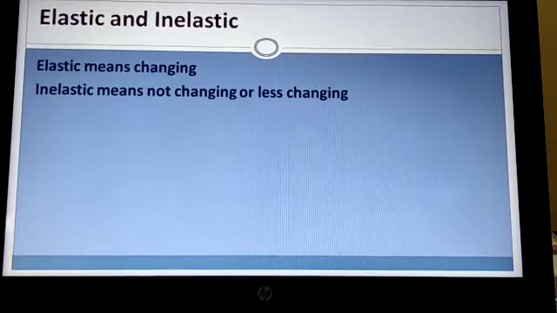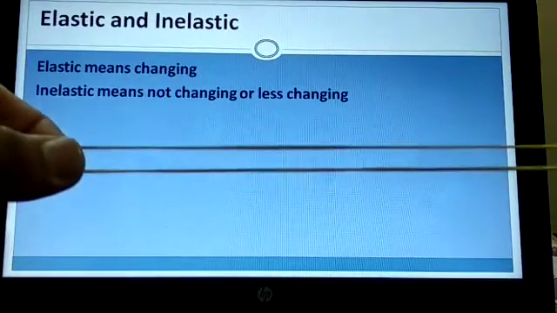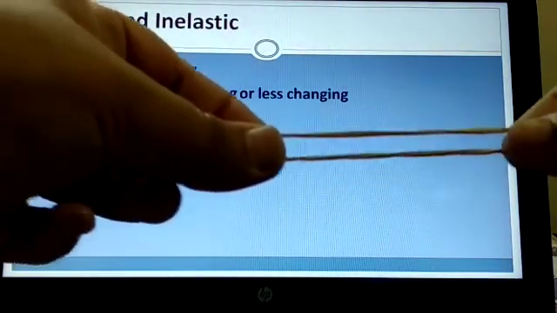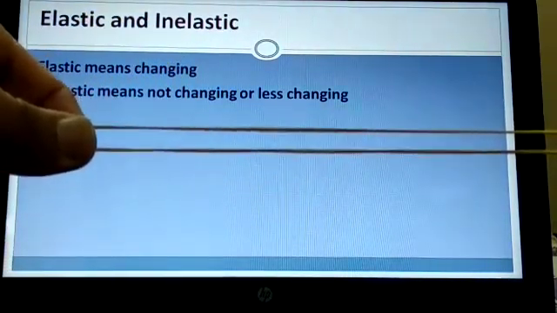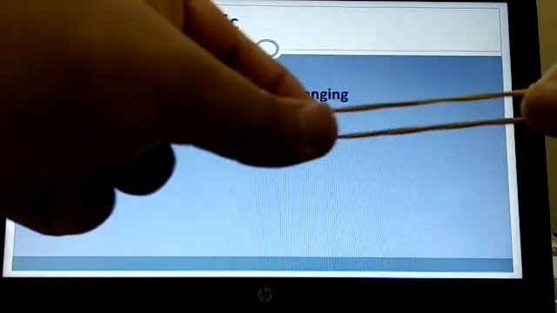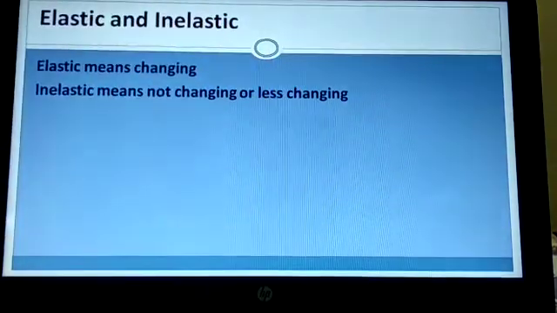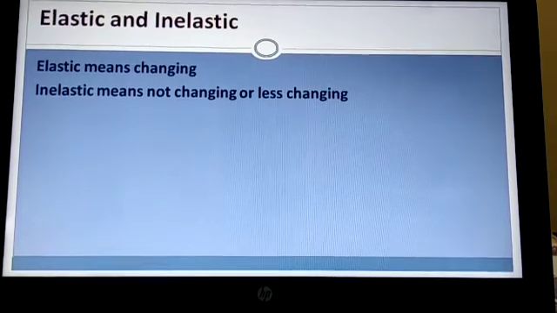We take the example of a rubber band. Suppose this is a rubber band. If it stretches, you say that the rubber band is elastic, and if it doesn't stretch, you say that it is inelastic. If the rubber band stretches, it means it is changing. If it does not stretch, you say that it is inelastic or it does not change much. So the term elastic means a lot of change, and inelastic means not changing or less changing.